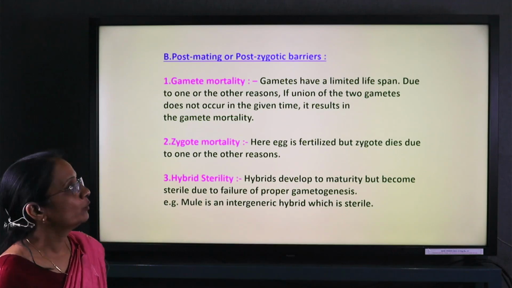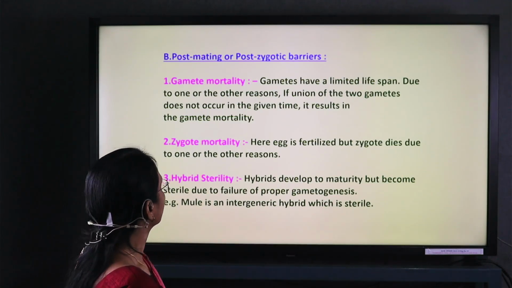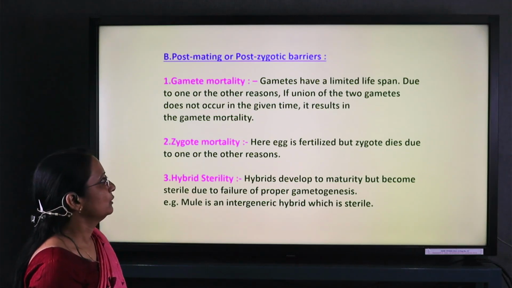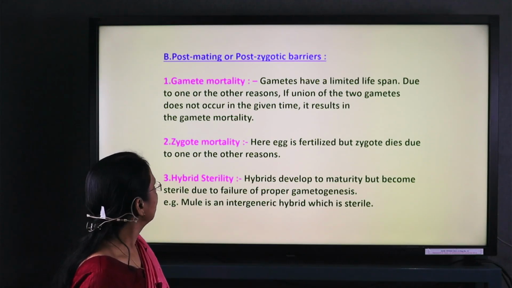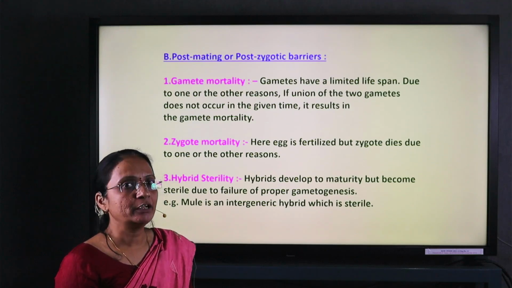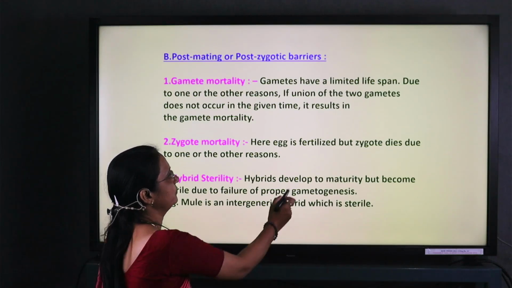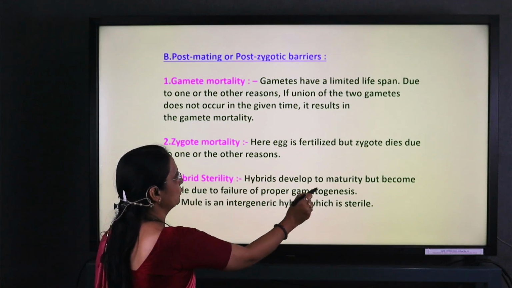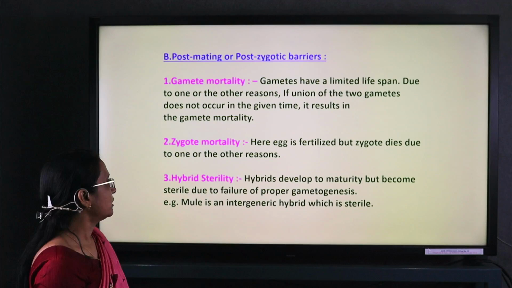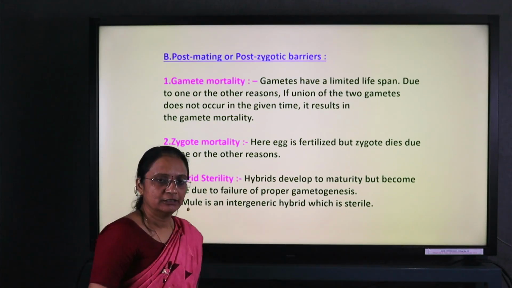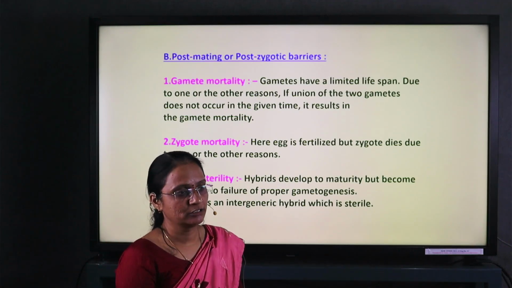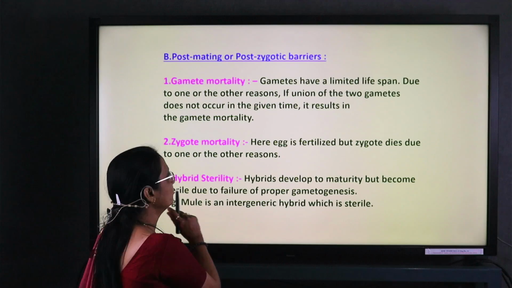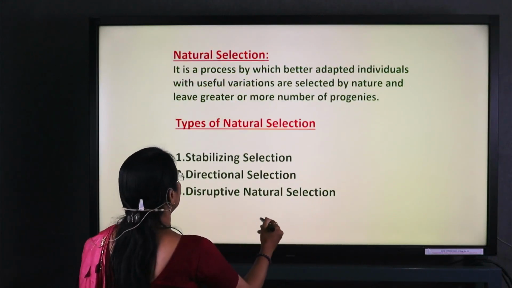The post-mating or post-zygotic barriers. Gamete mortality: gametes have a limited lifespan for one reason or another. If the union of two gametes does not occur at a given time, it leads to gamete mortality. Zygote mortality: the fertilized zygote dies for one reason or another. Hybrid sterility: the organism develops to maturity but becomes sterile. The mule is an example formed through hybridization. The genes from the donkey and the horse are united and the mule is produced.